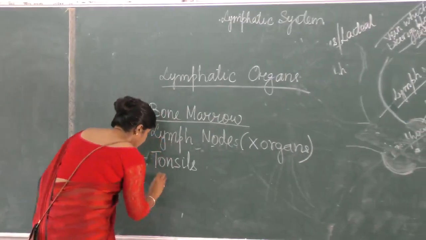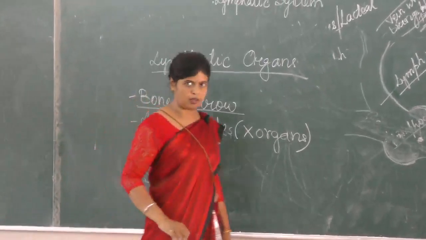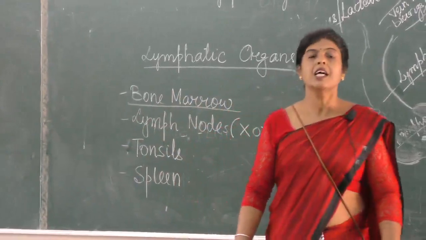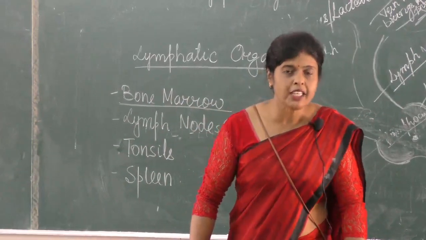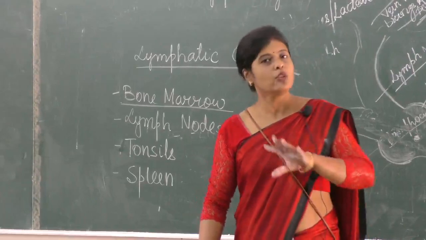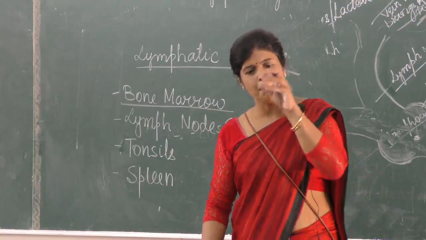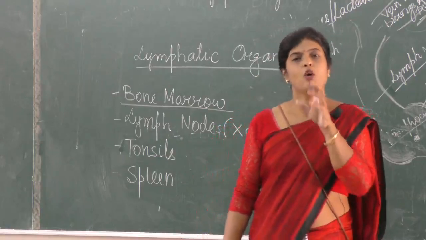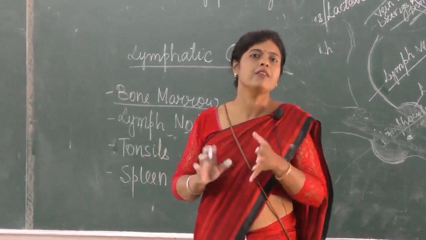Is it clear? Then comes spleen. There are a few more which we will not be doing. There is a thymus gland, which is present basically in children. There is an adenoid gland, present again in children. Those are not there in your book, so we are not doing them. Is it clear? There are some patches in our small intestine which again do the same function. Since it is not there, we will not be doing it.